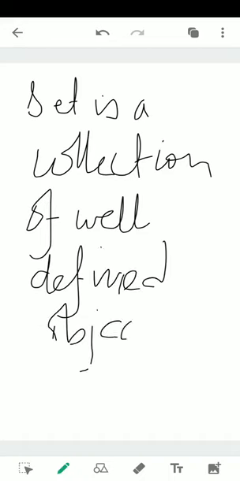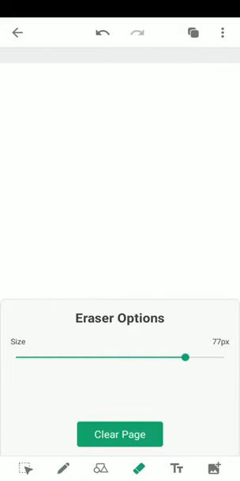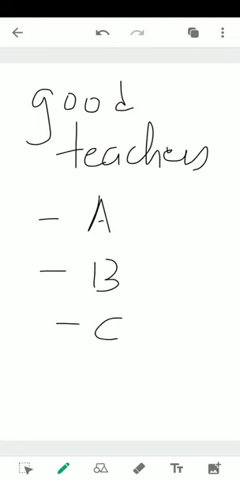What is the meaning of well defined? Let us try to understand. If I say, list out the names of good teachers, and one student writes A, B and C, these might not fall into the category of good teachers for other students.